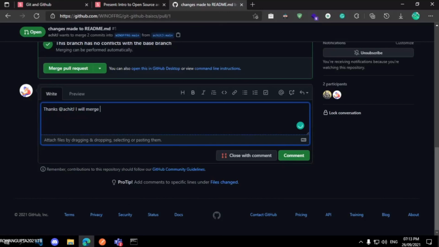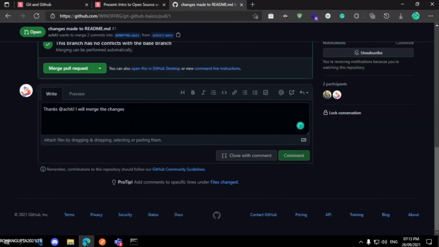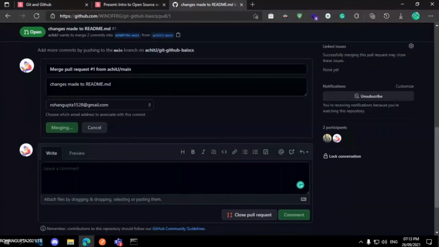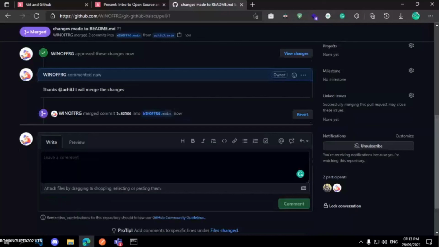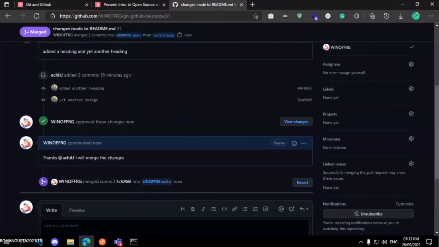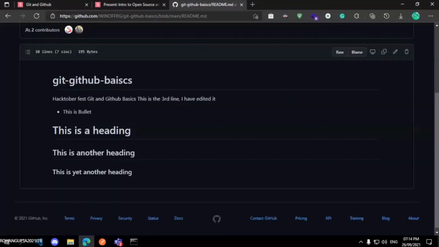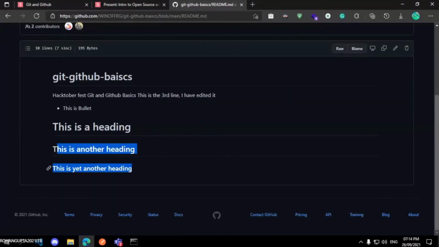I will merge the changes. Now once I click on the comment button and close with comment, merge the pull request, the changes that he made will be merged into my account. See, it says merged. Now once I go to code, readme.md, you can see that the second and third headings are visible now.